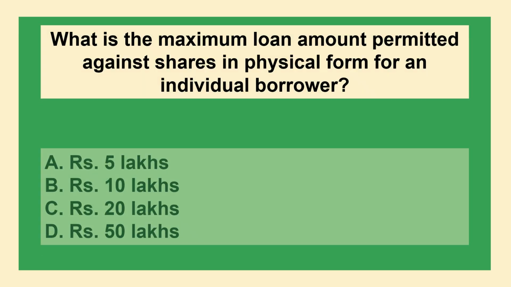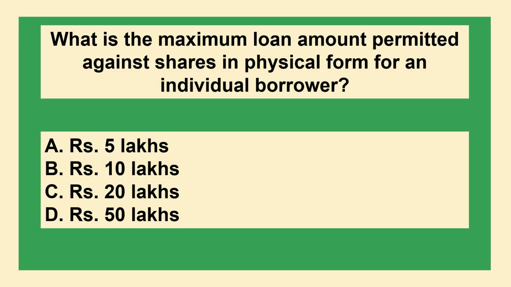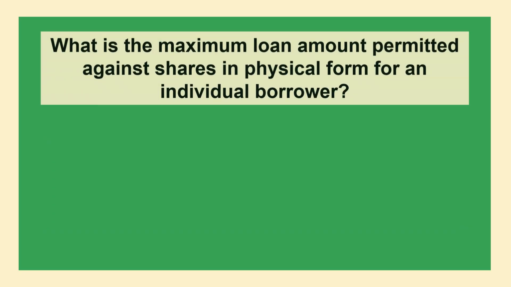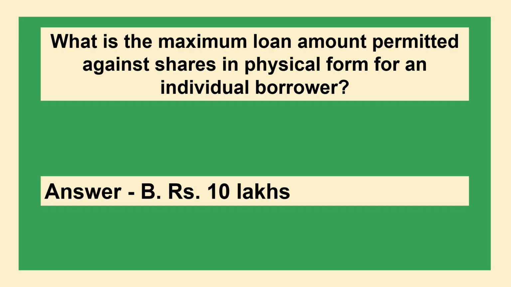The next question is, what is the maximum loan amount permitted against shares in physical form for an individual borrower? Option A, rupees 5 lakhs; option B, rupees 10 lakhs; option C, rupees 20 lakhs; option D, rupees 50 lakhs. The correct answer is option B, rupees 10 lakhs.